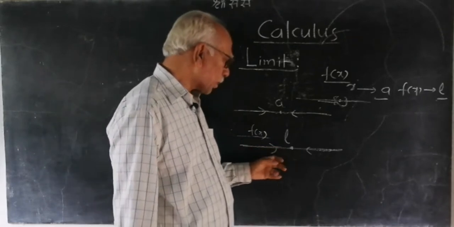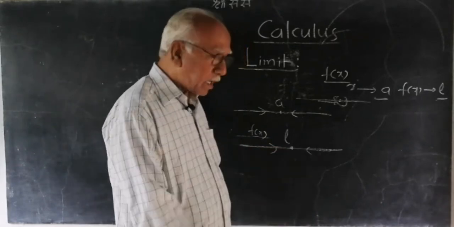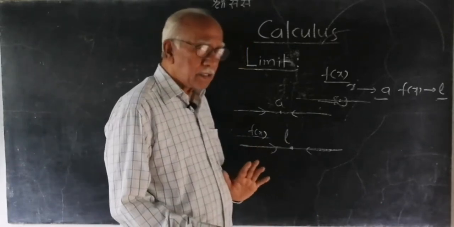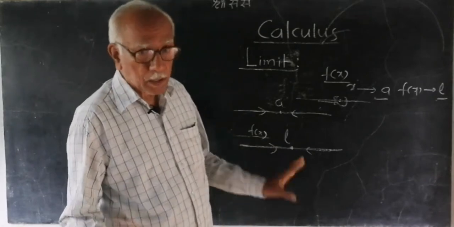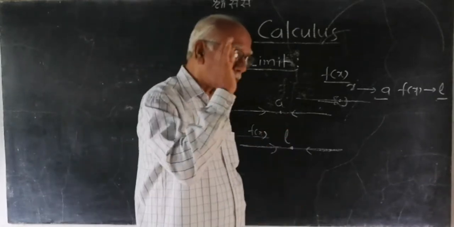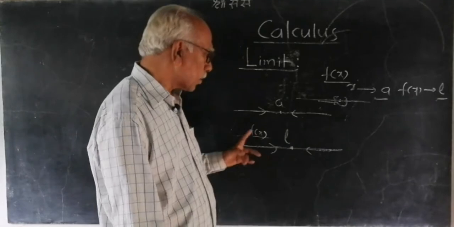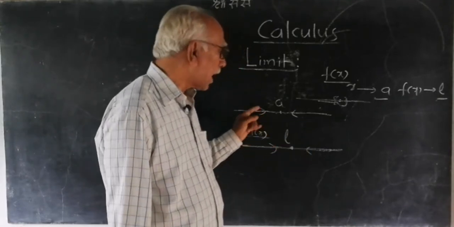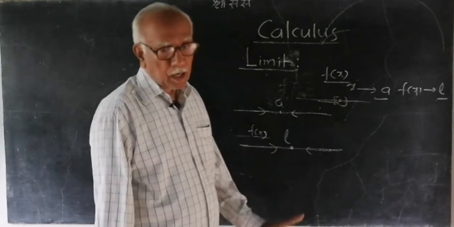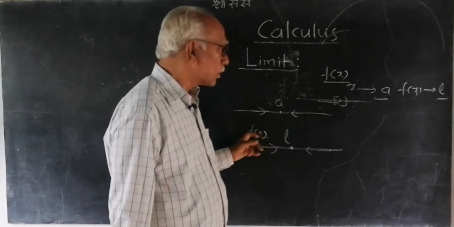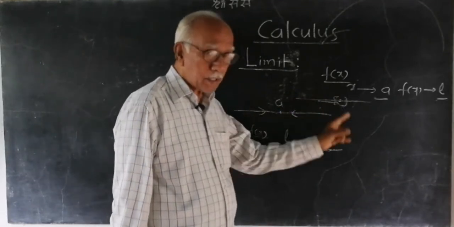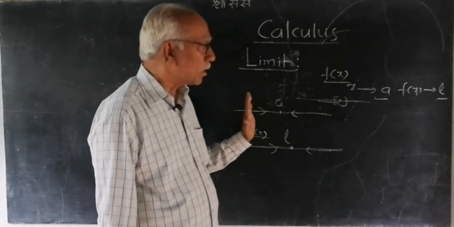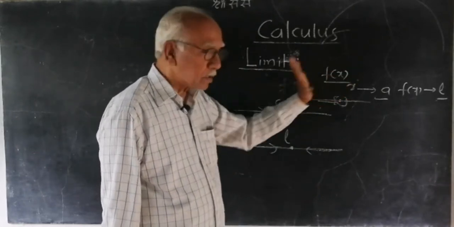If f(x) approaches L from the right, we call it the right hand limit. Sometimes the two values may be different, and only if they are equal do we say f(x) has a limit as x tends to a. Here x will never be equal to a. This is a very important concept.